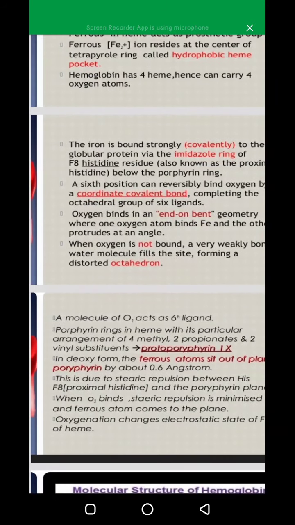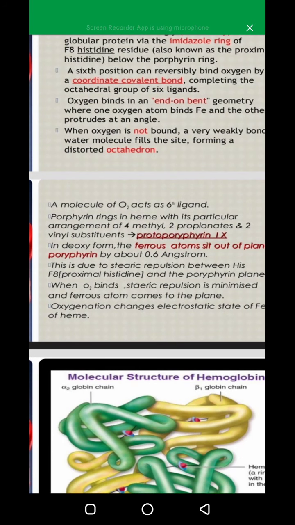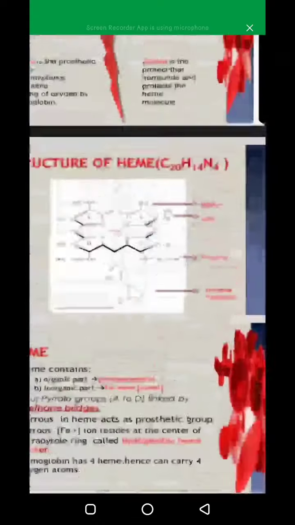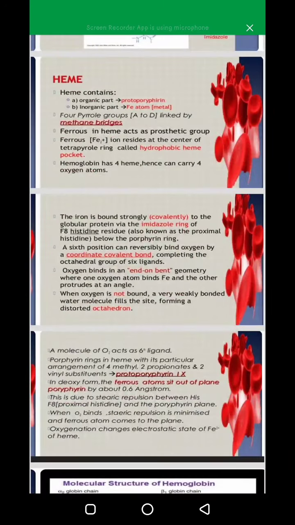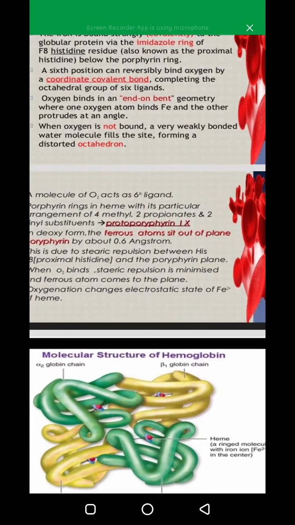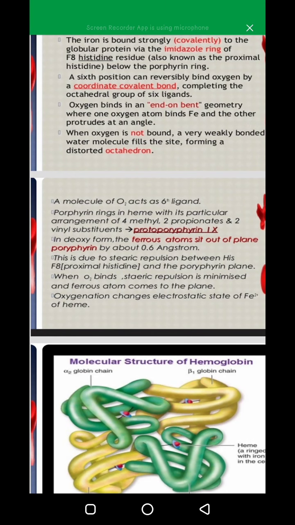Next we have to study further. You can see a molecule of O2 acts as the sixth ligand. There the oxygen molecule acts as a sixth ligand, and porphyrin ring in heme with its particular arrangement of 4 methyl, 2 propionates and 2 vinyl substituents. As we can see earlier कि यहाँ पे 4 methyl, 2 propionate and 2 vinyl substituents हैं.